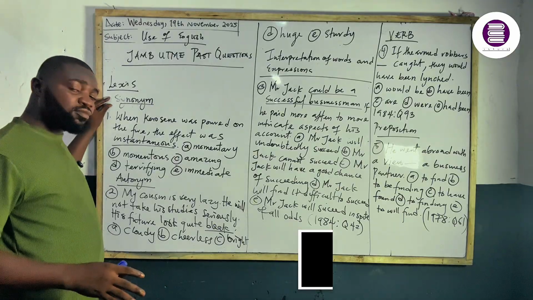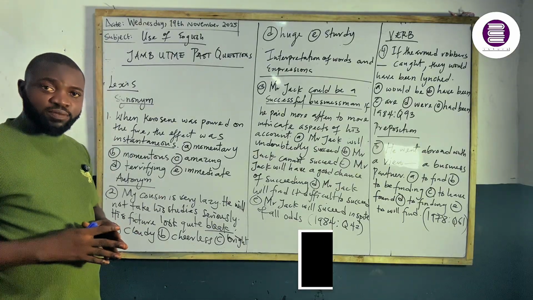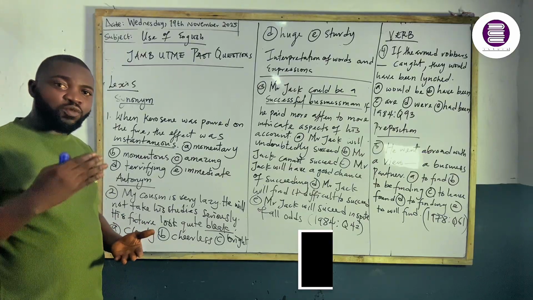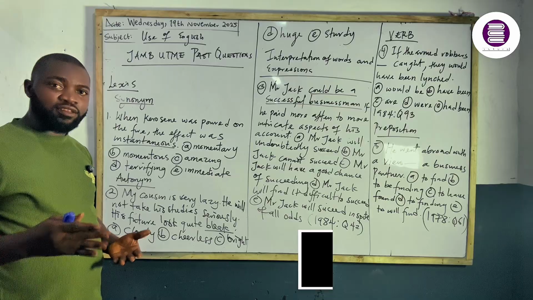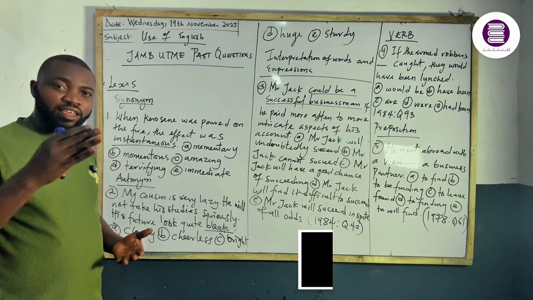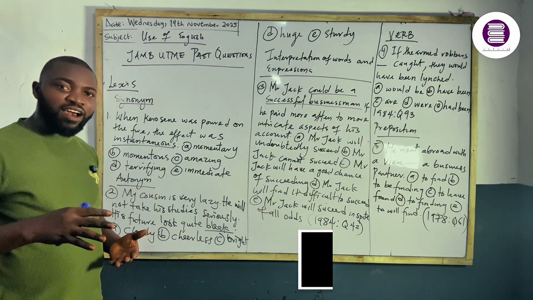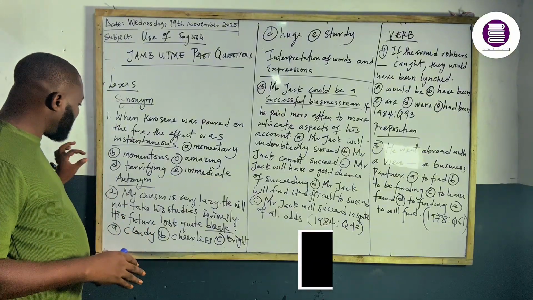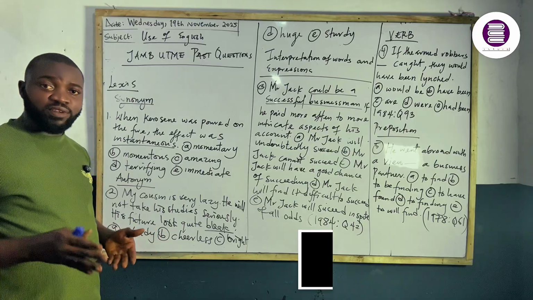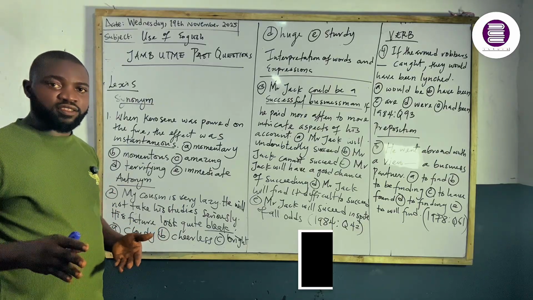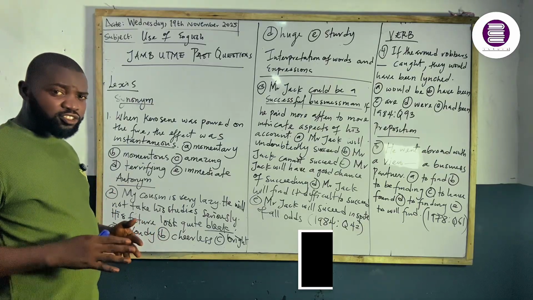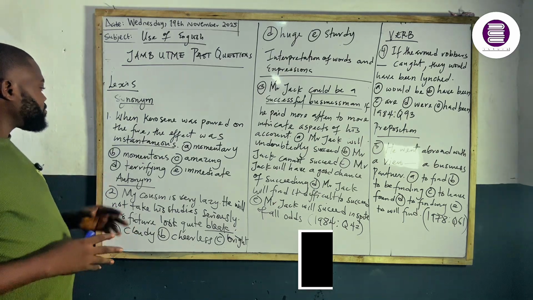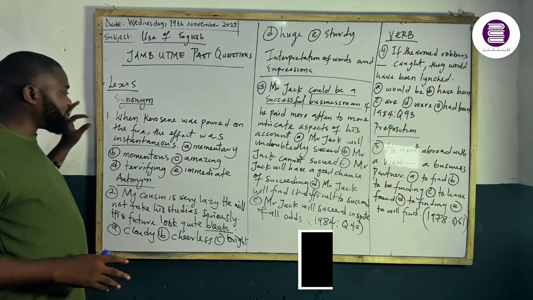So what is synonym? Synonym is a word relationship that has to do with similarities. No two words in English are exactly the same. They have shades of meaning, but we have similar words. And we also have antonyms. Antonyms are word relationships of oppositeness. So not to waste much of our time, this is a JAMB standard past question.